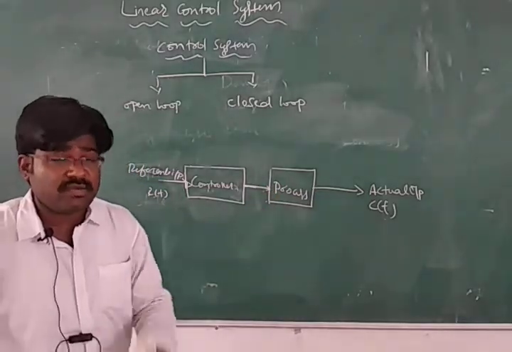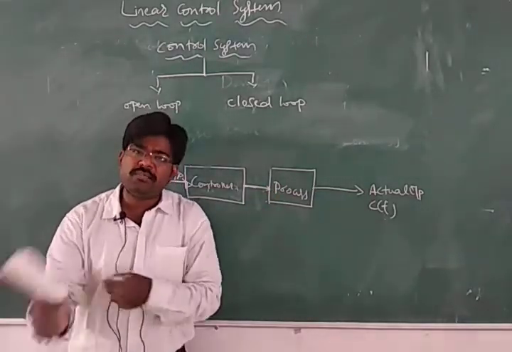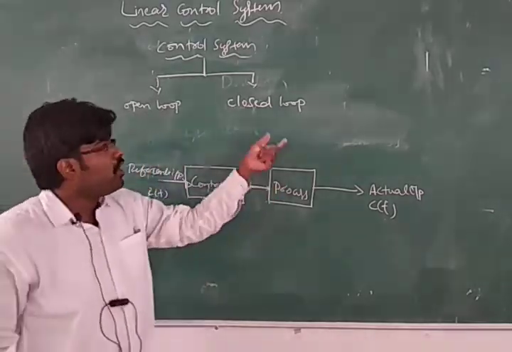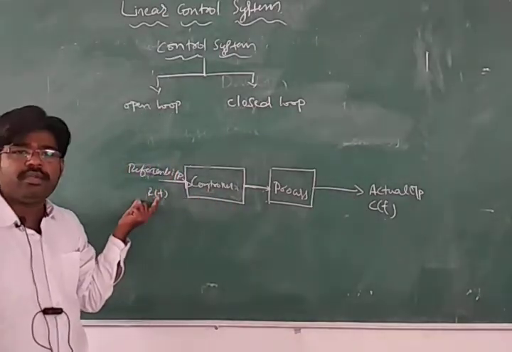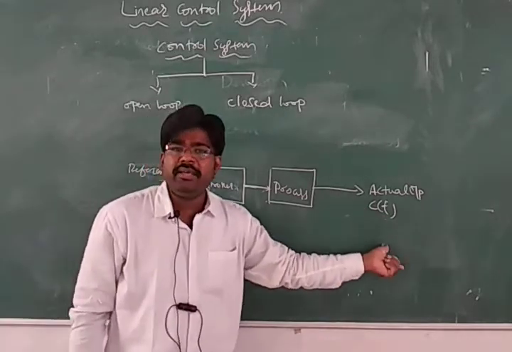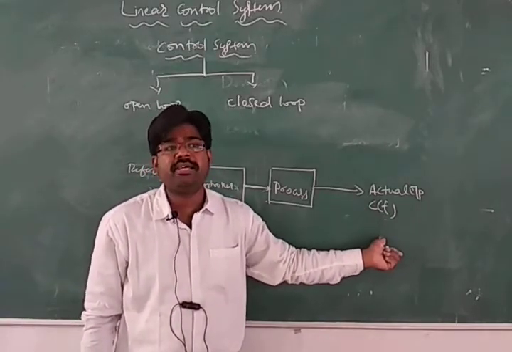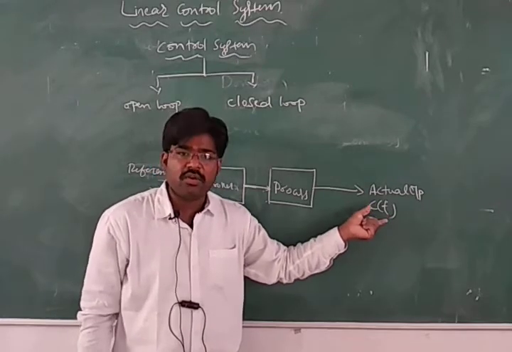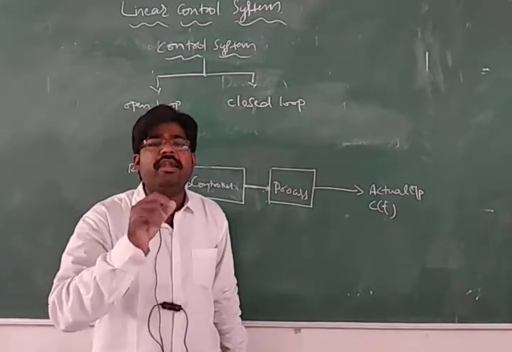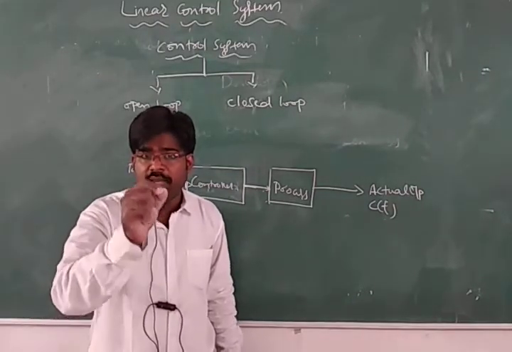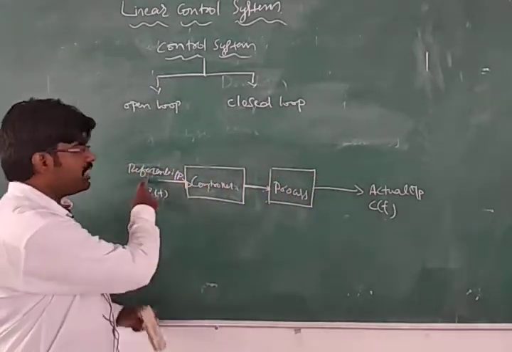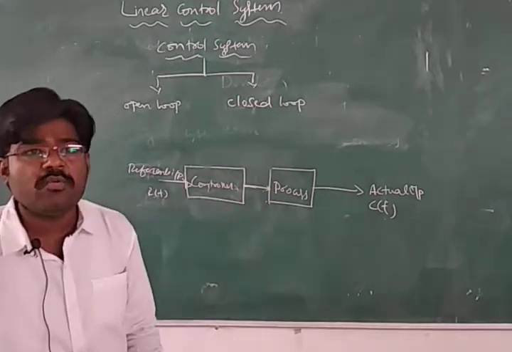So an open loop control system is a system in which the output is dependent on the input. Whatever input you give, you will get the output accordingly. The output may or may not be the desired output. That is an important factor to note down. Open loop control system is a system where the output is dependent on the input, but the input is independent of the output. Such systems are called open loop control systems.